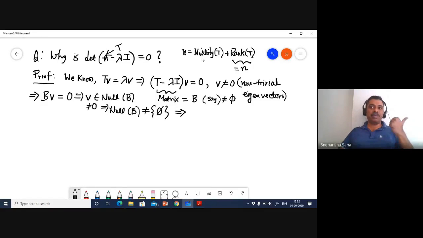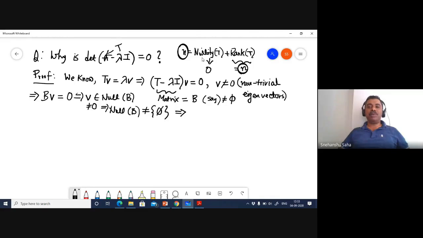If two of the columns become dependent on other columns, then the rank reduces by 2. If all the columns of the matrix are linearly independent, that means it's a full rank matrix. So if it's a full rank matrix, the value of rank of T is n. You have n on the left-hand side. And what that implies is that the nullity is 0. So that means the dimension of the null space of the matrix will be 0 when you have a full rank matrix.